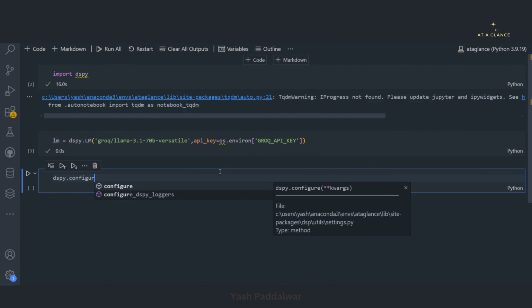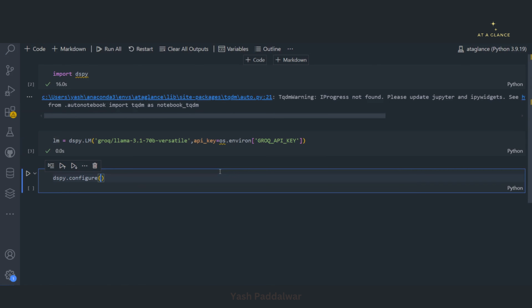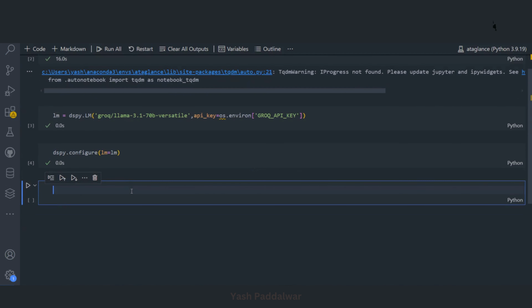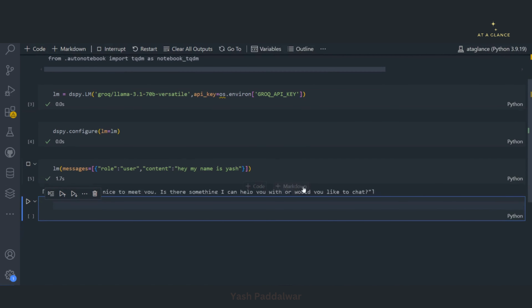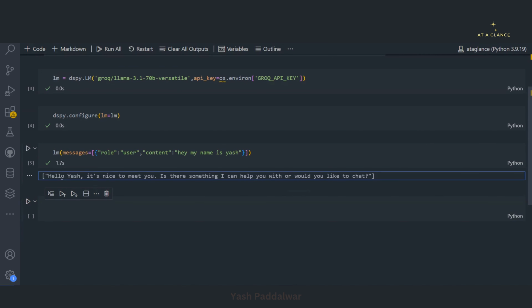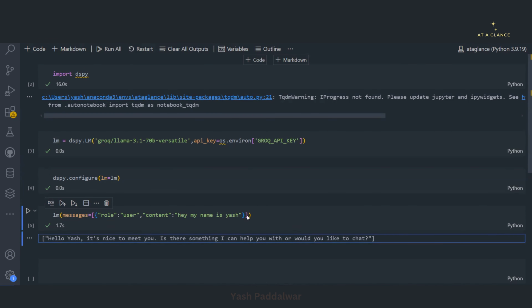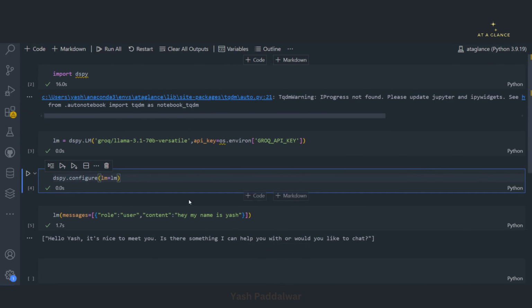dspy.configure. Inside this, you simply pass the parameter lm, which is the variable in which we have stored the language model. So let's configure it, and it has been configured. Now, to check whether it works or not, we'll pass a simple message to the LM. Let's execute this. It should produce output. Cool, it has produced the output. That means our language model is being accessed correctly. There is no error. Now, this is one way of configuring the LLM with the help of Groq.